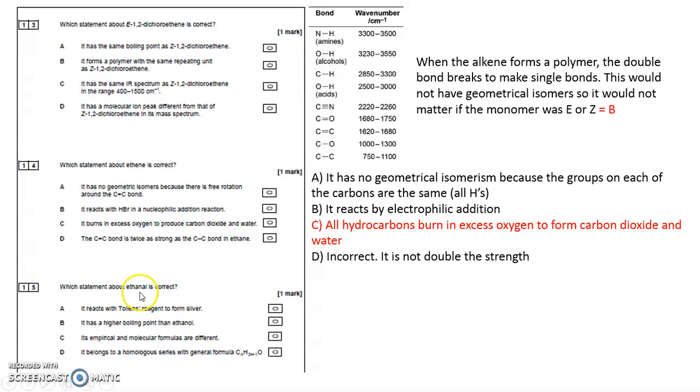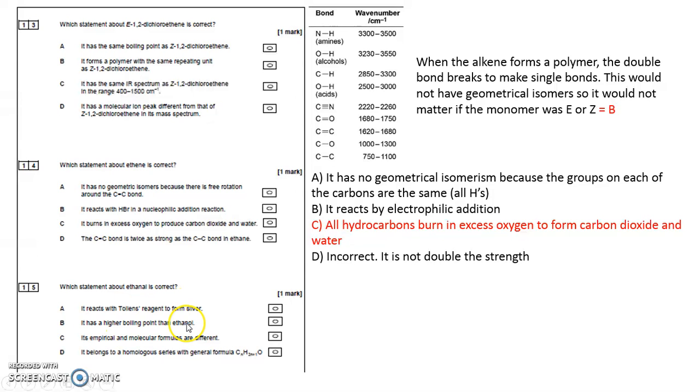Ethanal is an aldehyde, CH3CHO. It reacts with Tollens' reagent to form silver. Well, that's true straight away. An aldehyde does react with Tollens' reagent to form a silver mirror. It would also react with Fehling's solution to form a brick red precipitate.